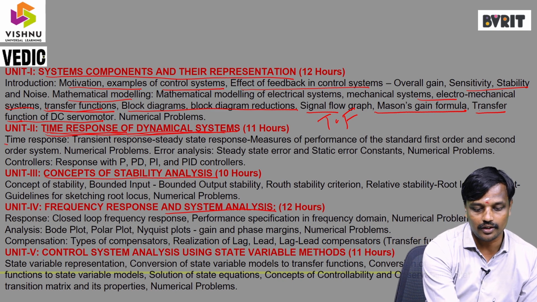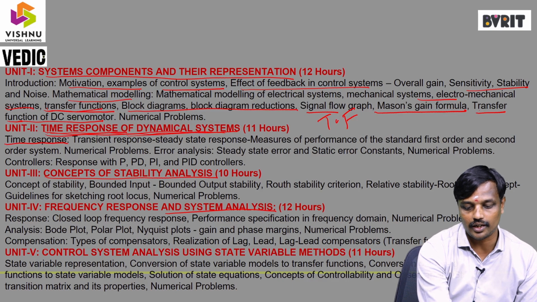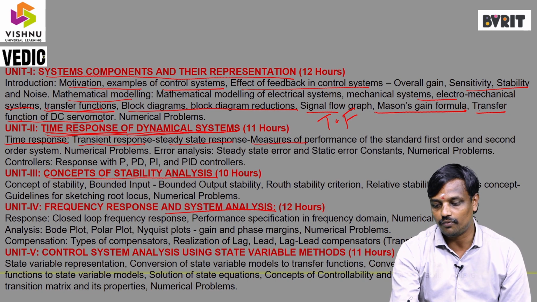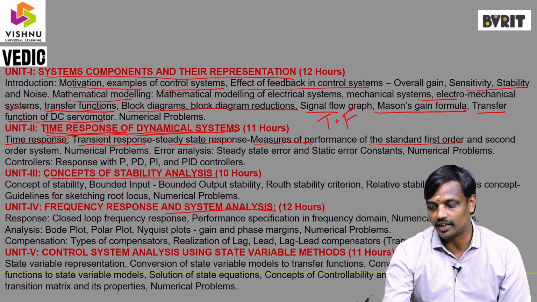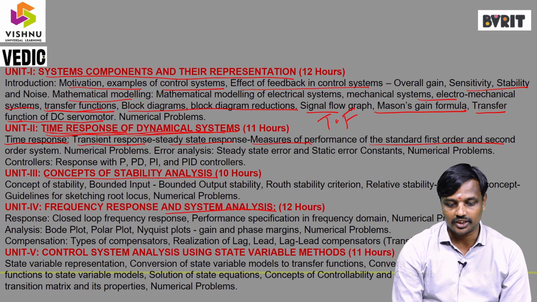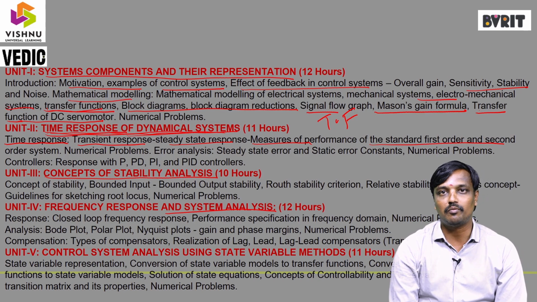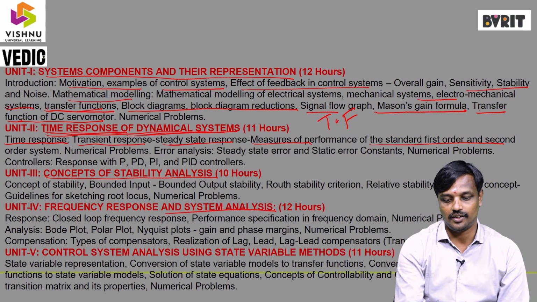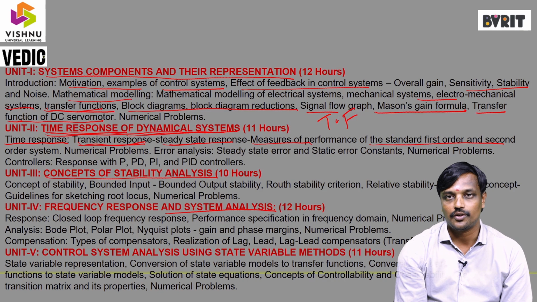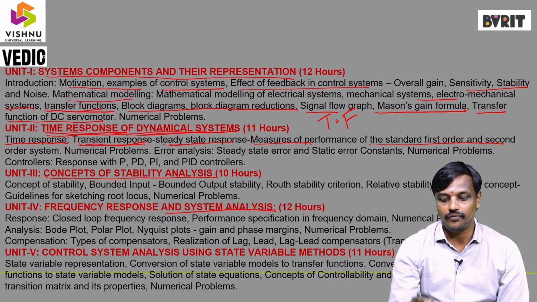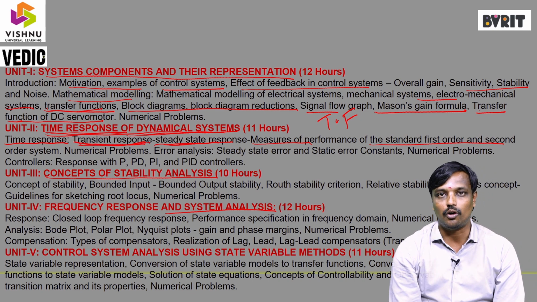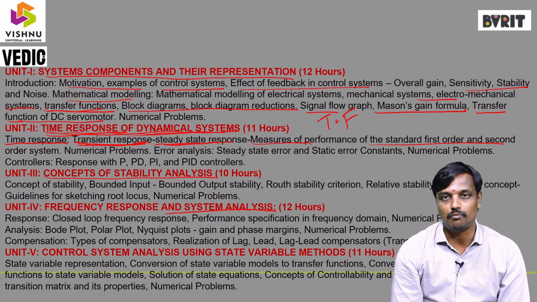In the second chapter, the time response: transient response and steady state response, and measures of performance of standard first order and second order systems. For first order and second order systems, we determine the steady state response as well as the transient response. Without knowing the steady state response and transient response, a component is not introduced in the market.